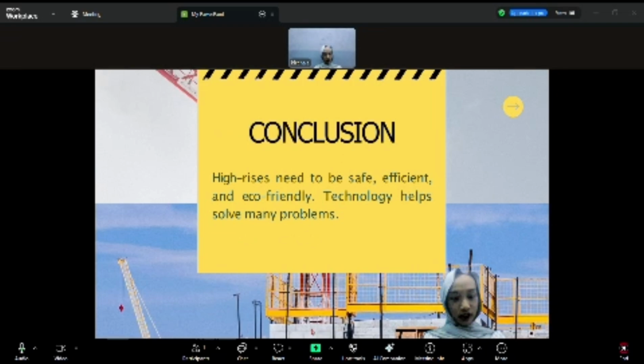In conclusion, high-rise buildings must be safe, efficient, and eco-friendly. Thanks to technology and modern design, many of the challenges can be solved.